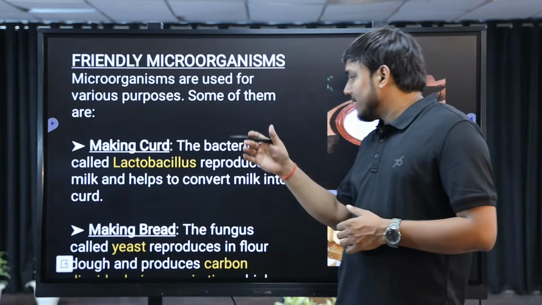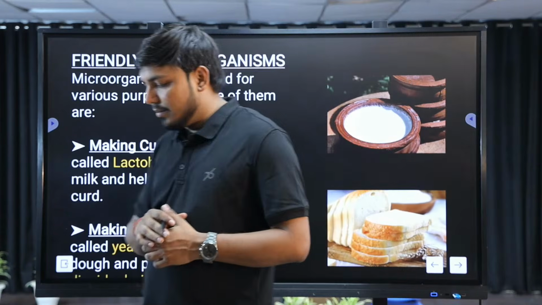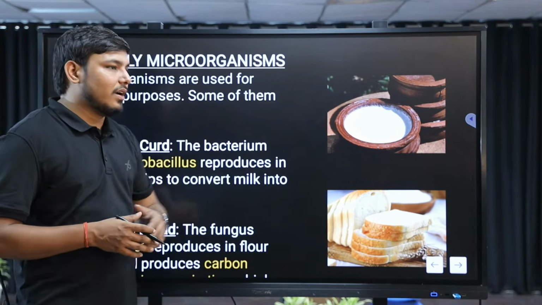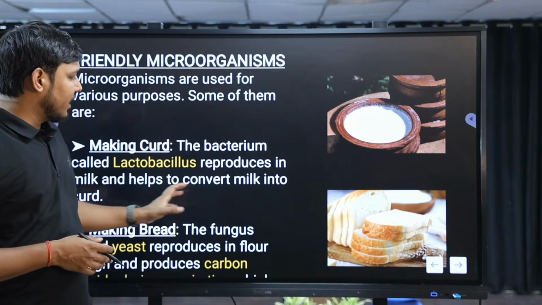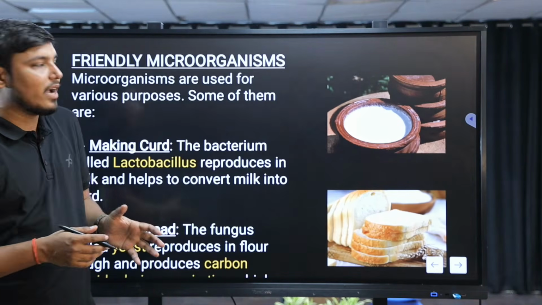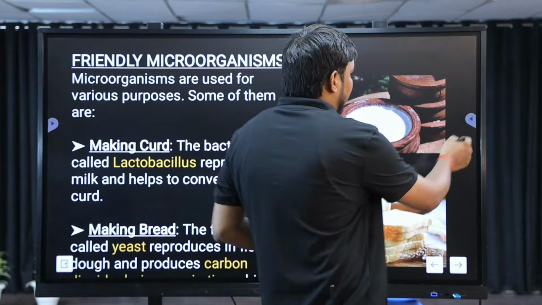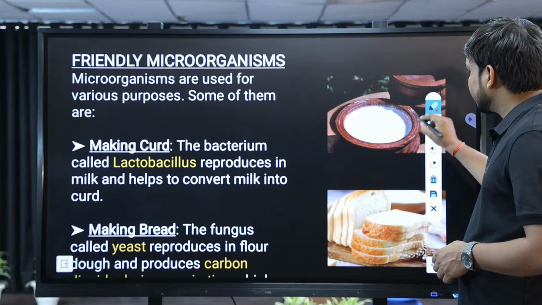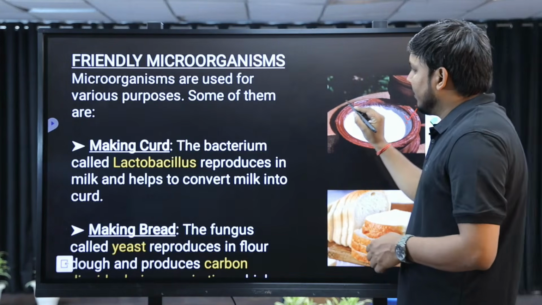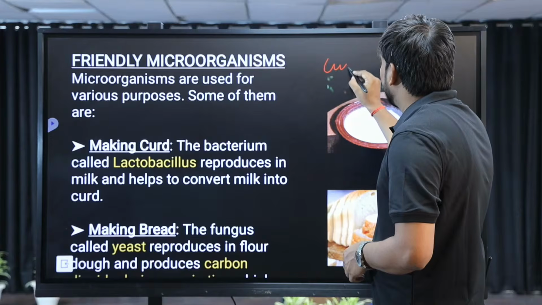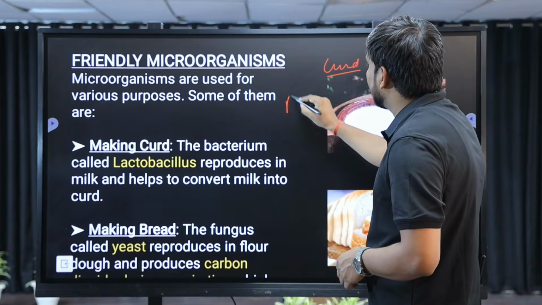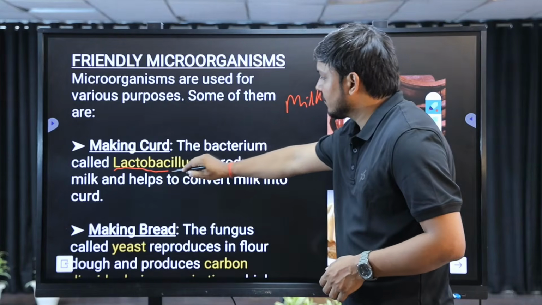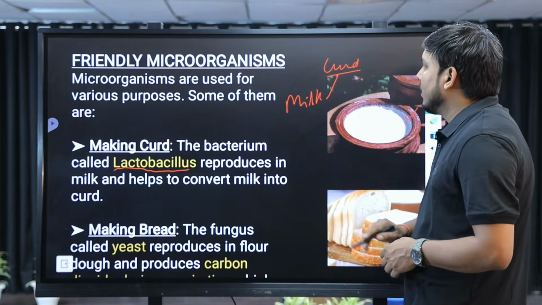Lactobacillus will reproduce inside the milk, increase its colonies and convert this milk into curd. Curd is basically a coagulated structure. Now you can see the diagram here, the picture of this curd. Curd is a conversion of milk by the bacteria Lactobacillus. How does it make curd?